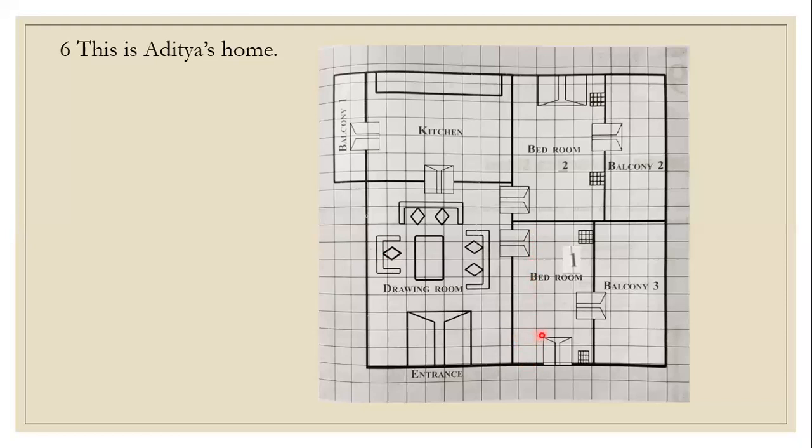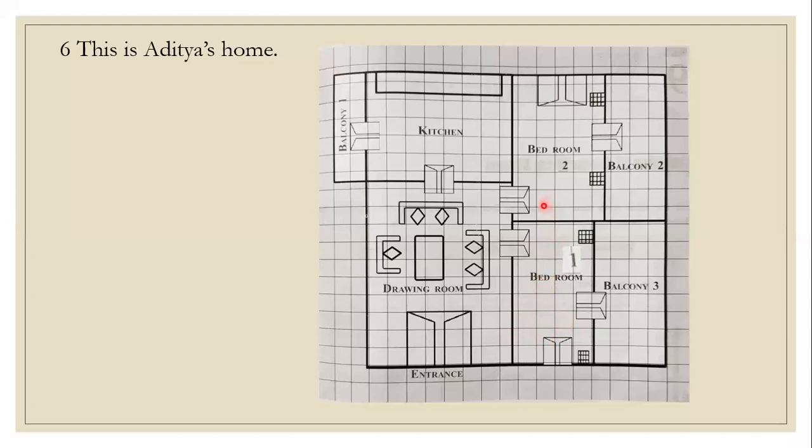1, 2, 3, 4. 4 complete squares and a little more portion in the left and also some portion is left in the right side. So that together I have taken it as 4.4 centimeter. Length is taken as 8.4 and breadth is taken as 4.4. Now we will see the second bedroom.